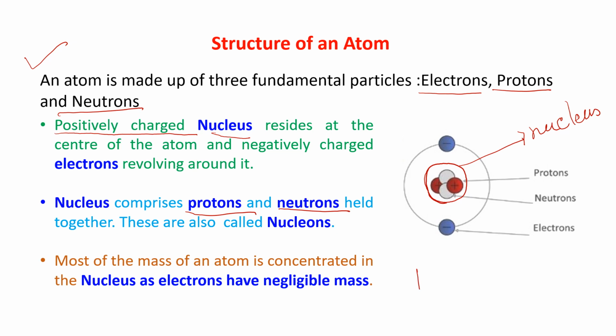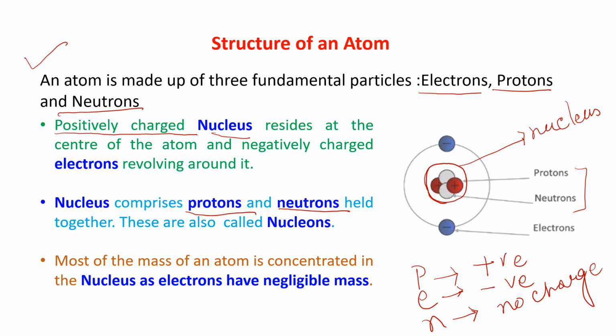Protons are having positive charge. Electrons are having negative charge. And neutrons are having no charge. So inside the nucleus, see, protons and neutrons are present. That means the positive charge, you can see the positive charge, protons and neutrons with no charge, they are present in the nucleus. So nucleus comprises protons and neutrons.